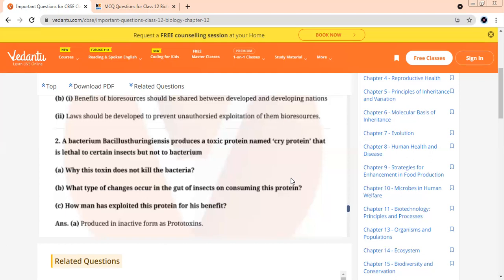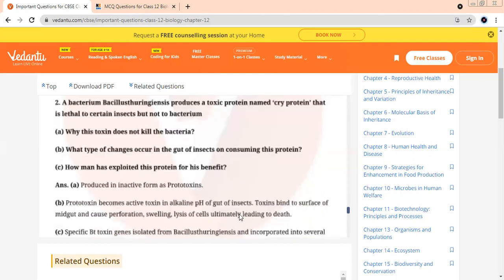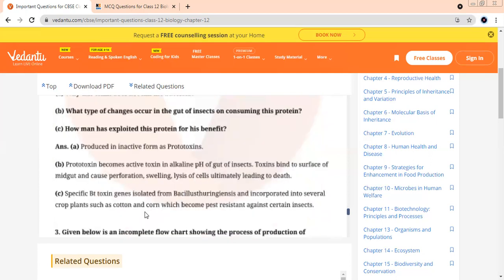What type of changes occur in the gut of insects on consuming this protein? We just talked about what happens to the epithelial membrane, what is created. Ma'am, alkaline pH. And then we have pores, because of which the cell ultimately dies. How man has used this protein for his benefit? By producing BT cotton and BT corn because it makes them toxic, insecticidal plants. Very good, very good.